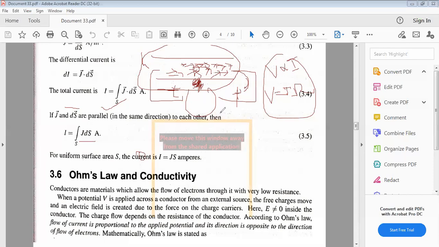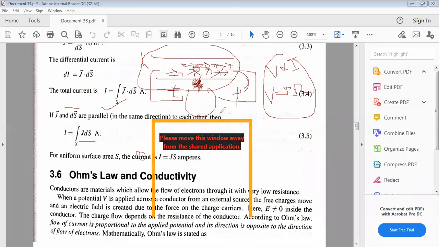Whenever the flow decreases, the current flow also decreases. That is the situation here: because of the thermal agitation, the electrons are not on a proper path. Whenever the temperature increases, Ohm's law does not hold good. That is the point I want to tell you.